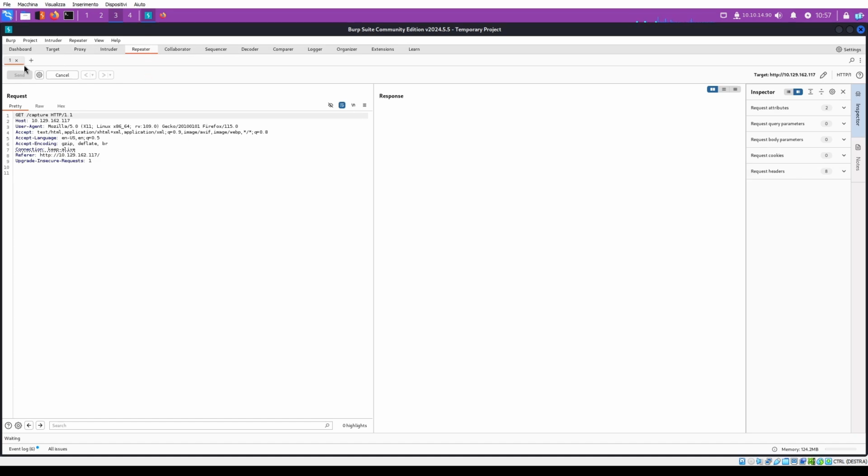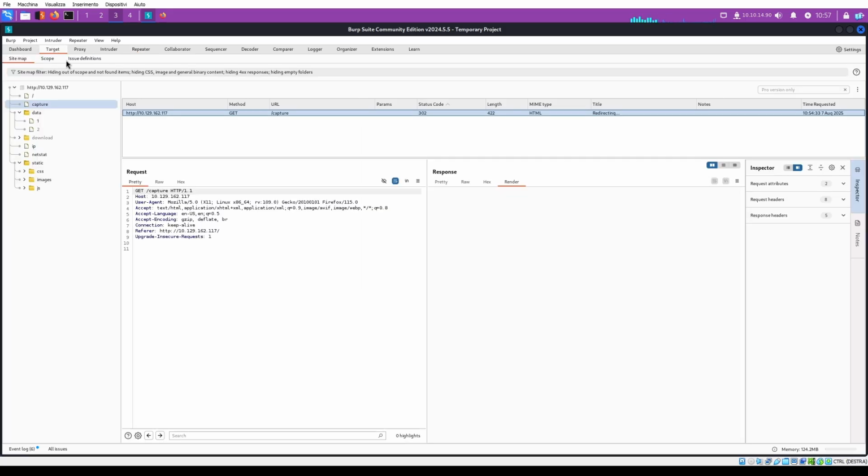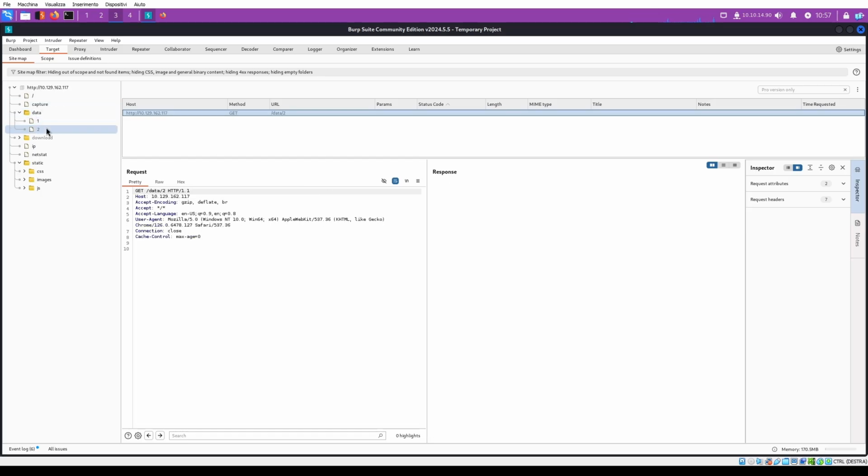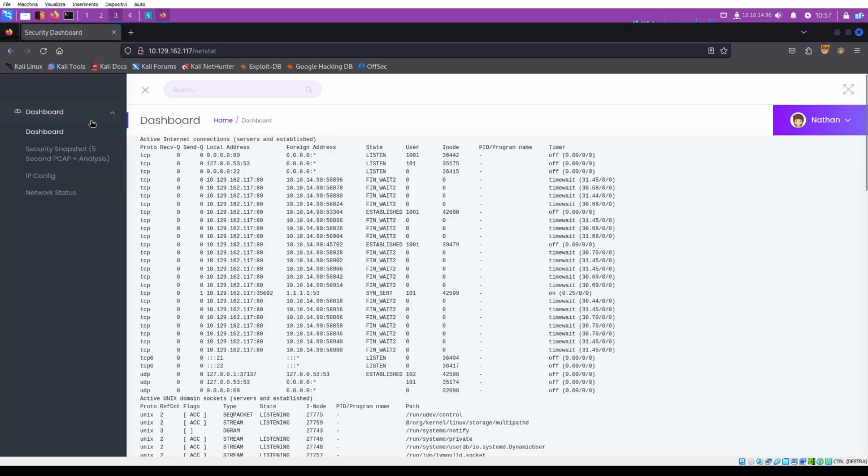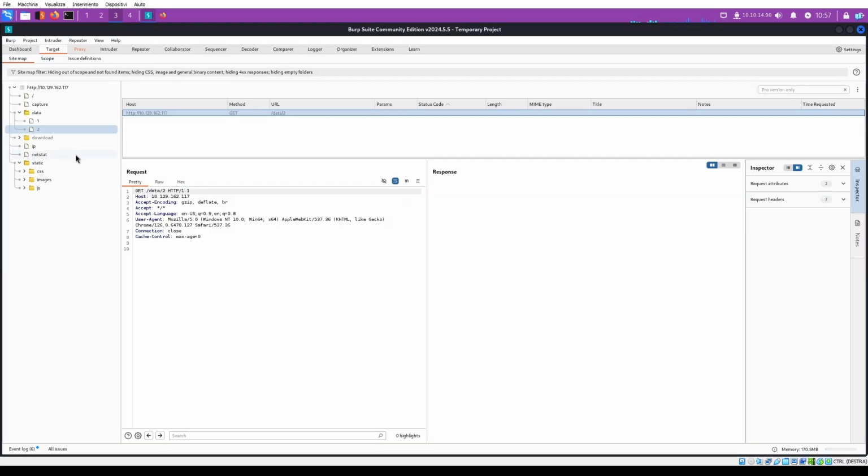So yes, probably it's not needed to check. Now we are sure. Okay, and redirect to data 1, and we can see here data 1, 2, but in the home page, when we go to security snapshot,